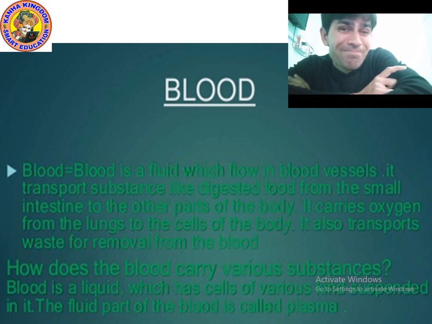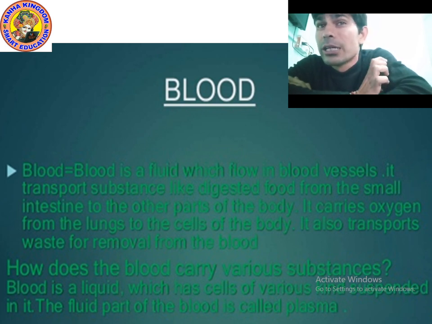Not only minerals, nutrients and vitamins, it also transports water. It helps in exchanging the gases, oxygen and carbon dioxide. It carries oxygen from the lungs to the cells of the body, and it also transports waste for removal from the blood.